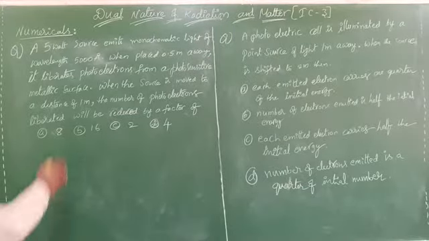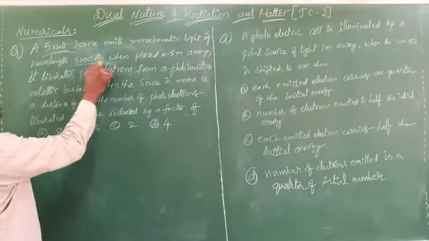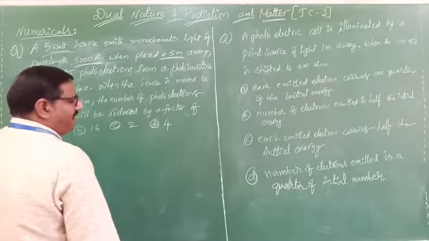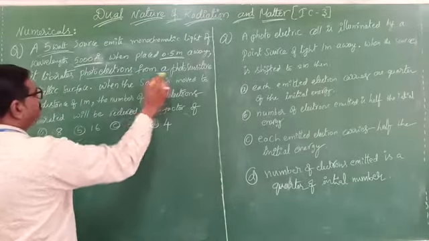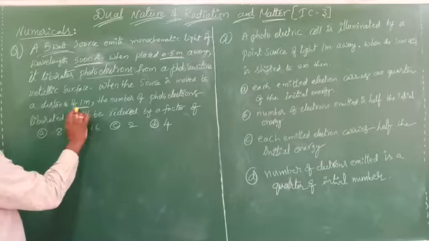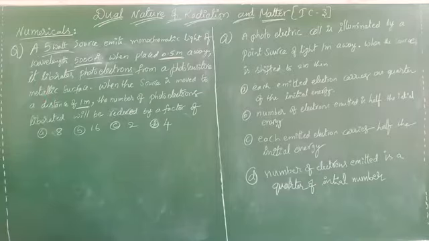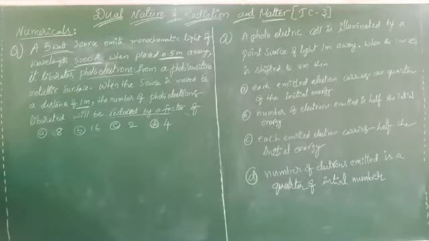See here, a 5 watt power is given. The source emits monochromatic light of wavelength lambda. When it is placed 0.5 meters away, the distance should also be considered. It liberates photoelectrons from a photosensitive metal surface. When the source is moved to a distance of 1 meter, initially it is only 0.5 meter, now it becomes 1 meter, the number of photoelectrons liberated will be reduced by what factor? What is the relation between intensity, power and distance?